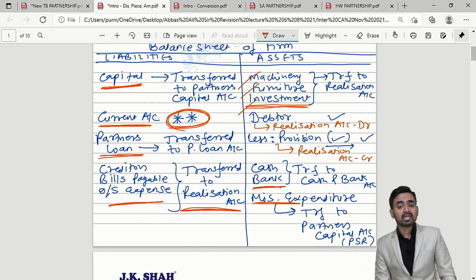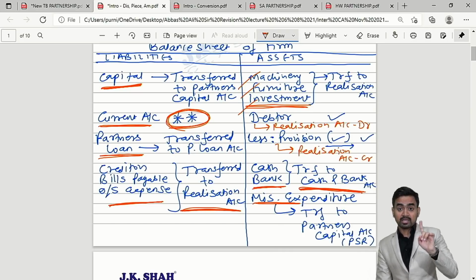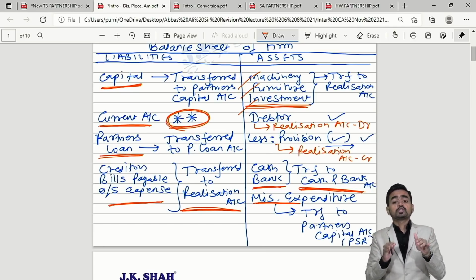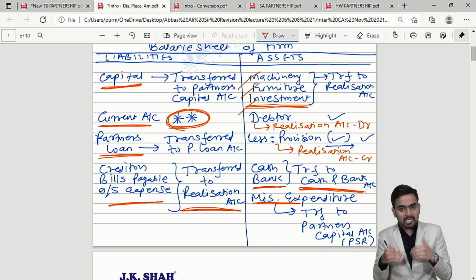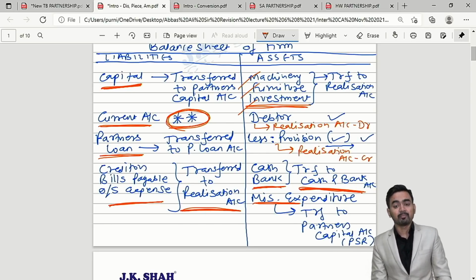Then what you will do with the cash and bank balance? Transfer to cash and bank account, not the realization account. Is it clear? Because in the realization, what will go? The things which you can sell in the market. Whether you will sell your cash in the market? No. Clear? And therefore it will go in cash and bank account.